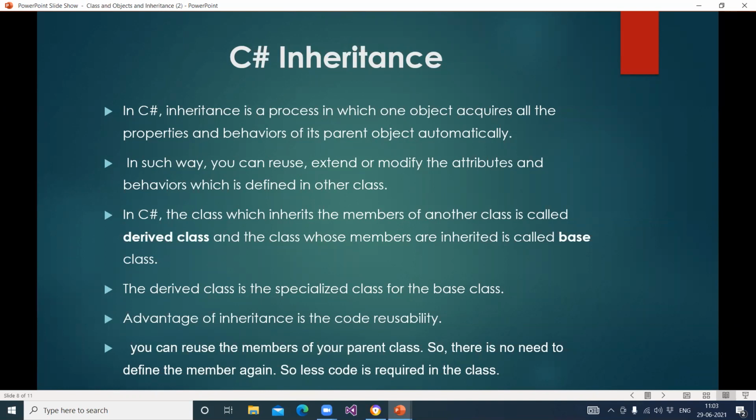What is the use of inheritance? Why was this concept introduced? Why are you using inheritance? What is the advantage of using inheritance? You know the definition and how to create it, but why do we need to use this concept of inheritance?